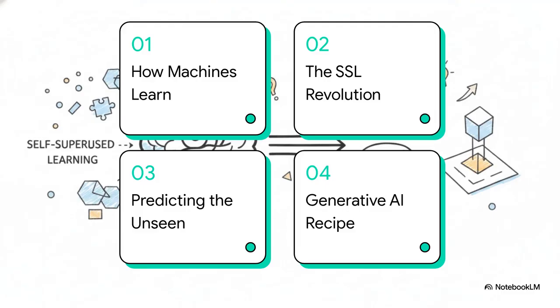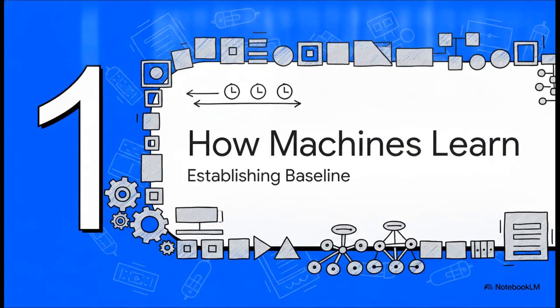Okay, let's dive into this. Here's how we're going to break this down. First up, how machines learn. Second, the self-supervised revolution. Third, predicting the unseen. And finally, we'll wrap up with the generative AI recipe. All right, kicking things off with section 1, how machines learn.